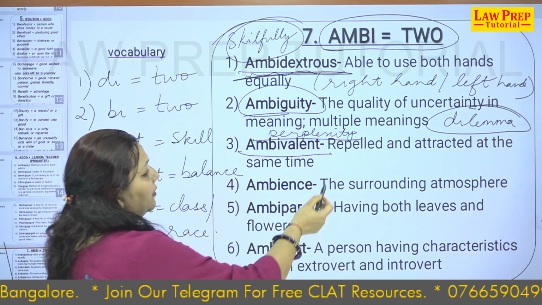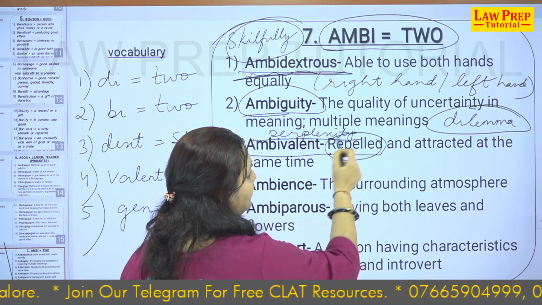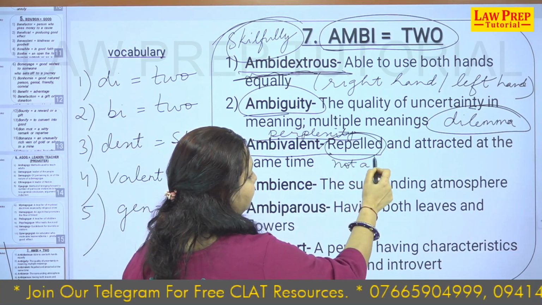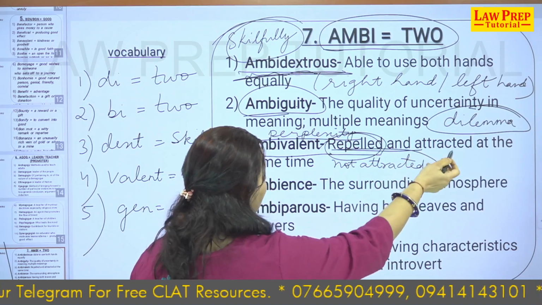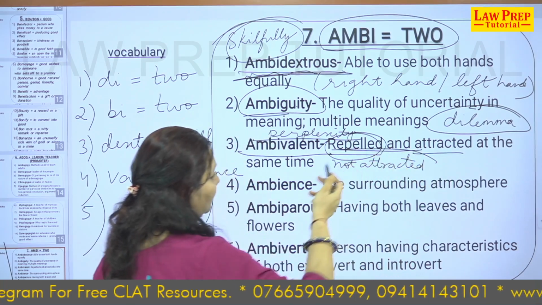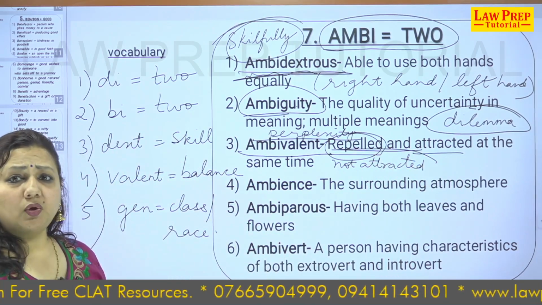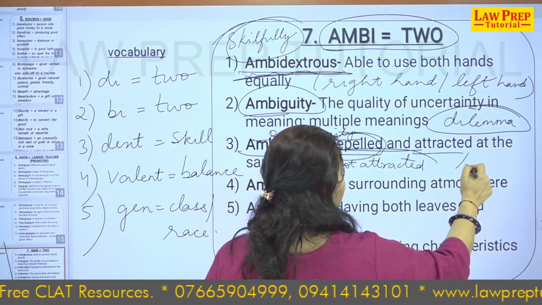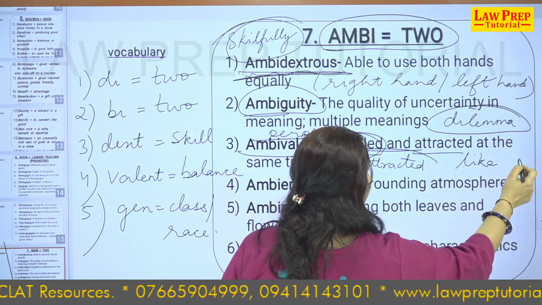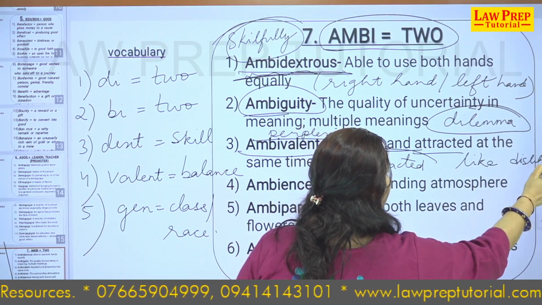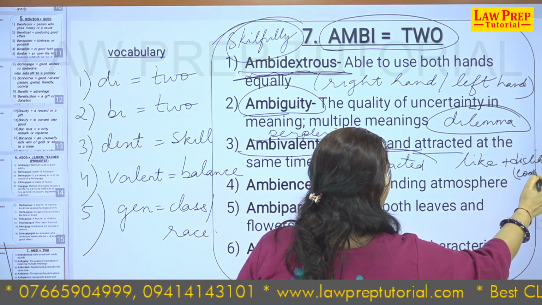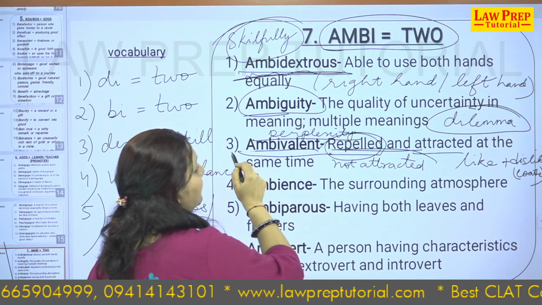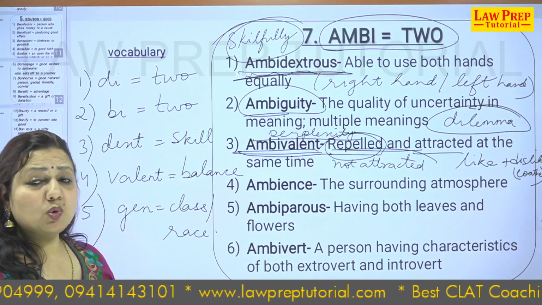Ambivalent is repelled and attracted at the same time. Repelled means not attracted, and attracted, both means you are two opposites. You are attracted towards something, you like that thing, and you loathe that thing. You like something and you dislike it too. It's such a kind of feeling, and that is called ambivalent. Two opposite feelings.